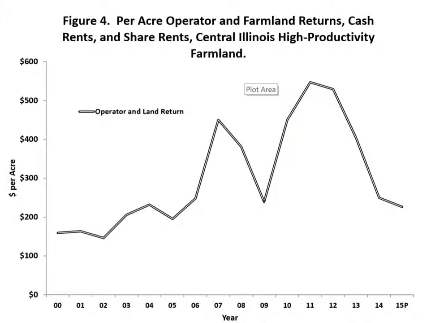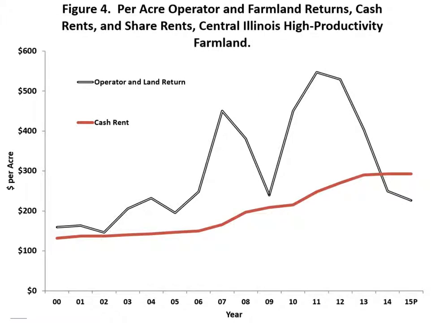This figure shows operator and land returns, which is the return that can be split between the farmer and landowner. It shows those from 2000 to 2014 along with a projection for 2015. As can be seen, operator and land returns in 2010, 2011, 2012, and 2013 were higher than they are projected for currently, averaging something close to $450 per acre. In 2015, we're projecting those returns to be $226 per acre.